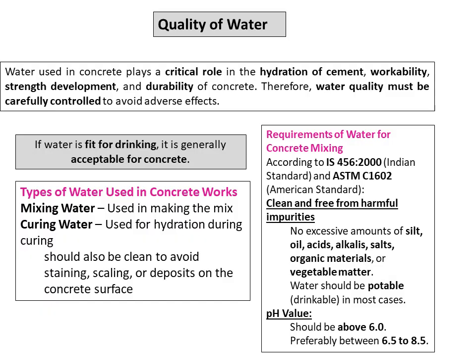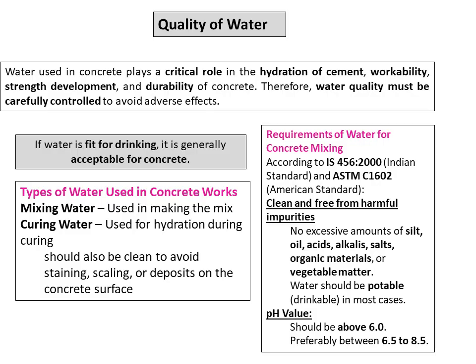Let us first understand why water is important in concrete. Water performs two major functions. First, it reacts chemically with the cement through a process called hydration, which allows the concrete to harden and gain strength. Second, water provides the necessary workability, making it easier to mix, transport, place, compact, and finish concrete. Without sufficient water, hydration cannot occur properly, while excessive water reduces the strength of the concrete. Therefore, both the quality and quantity of water are equally important.